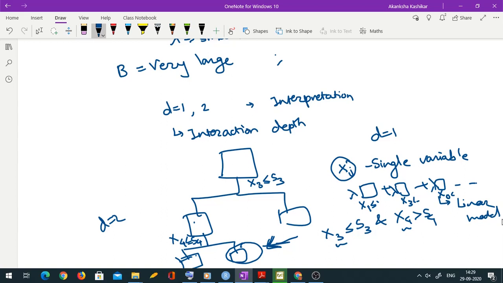And as I said, the shrinkage parameter is used because you want the algorithm to learn things slowly, because slow learning leads to better learning. In fact, on some data sets this boosting thing works better than even, say, random forest. So today I will stop the discussion about boosting in regression trees. We also have to study boosting in classification trees, so we'll do that in the next lecture.